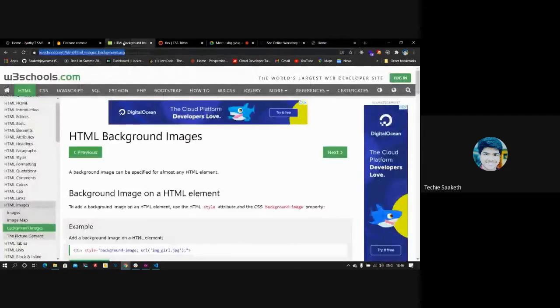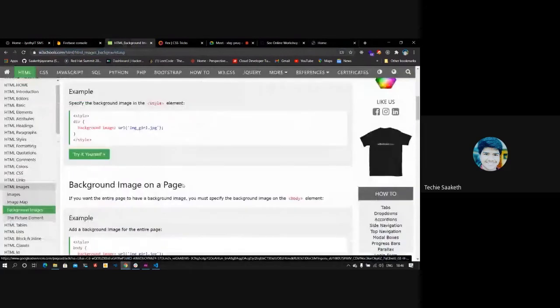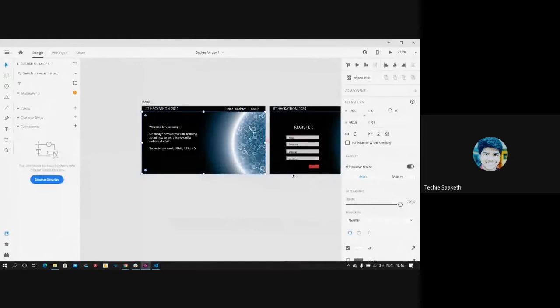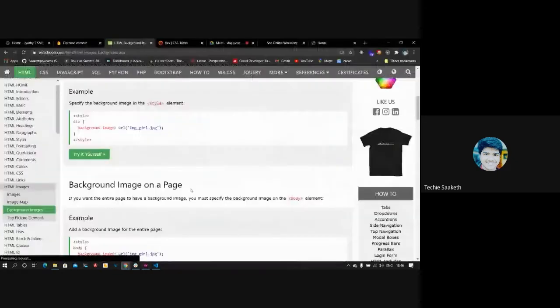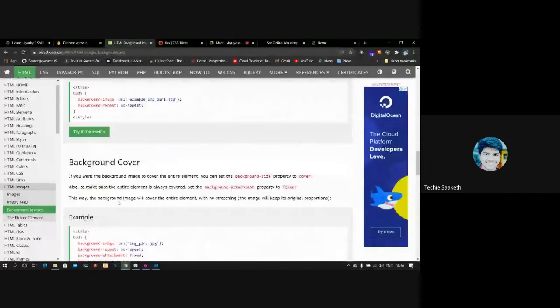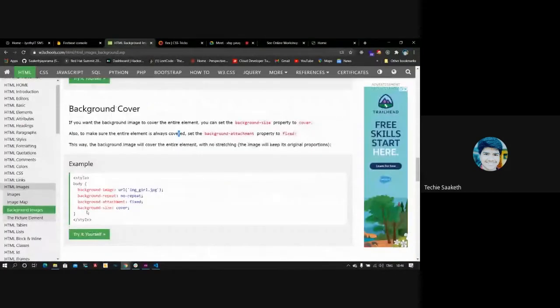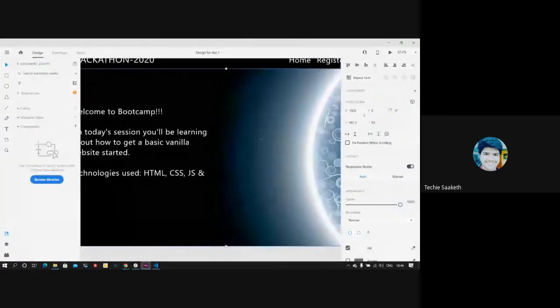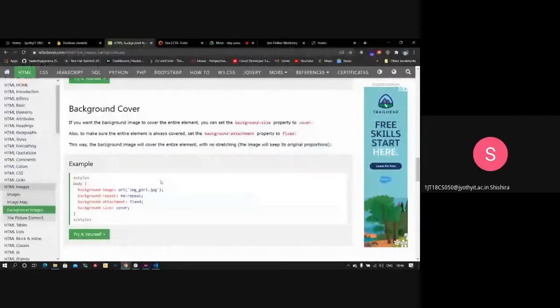Before starting this session, I didn't know how to place this image as a background for this entire page. So I googled it and I found the answer. You can see here there is a property called background size, and when we set that to cover, it covers the entire element. So that is how I got to know how to do this, to cover all this background. Just in the most basic words, Google things, and you will pretty much get the solutions right there.